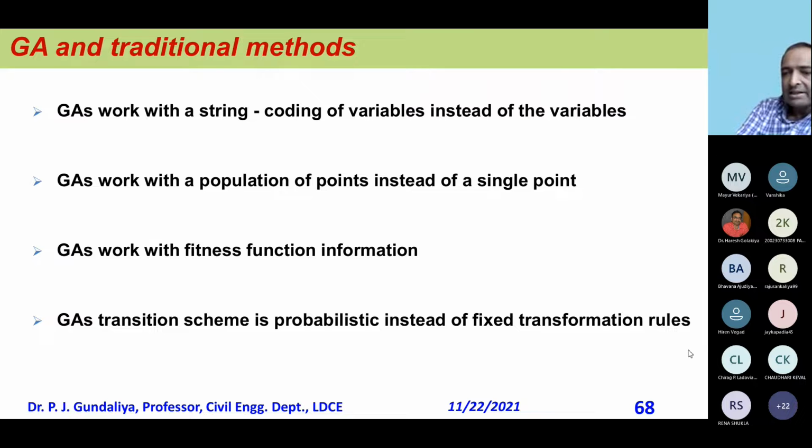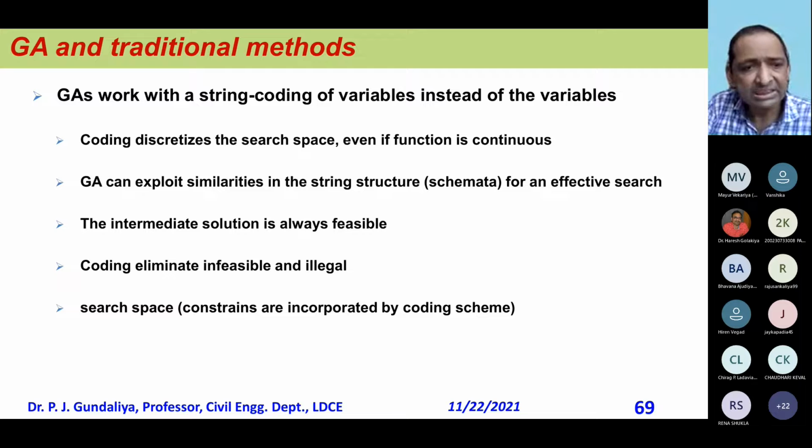GA transition scheme is probabilistic instead of a fixed transformation rule. So all the rules or schemes we normally call in GA work with a probabilistic nature. So we have to give probabilities for the GA parameters: my probability of mutation is this much, crossover is this much, and it works in a probabilistic way. So this we discussed.